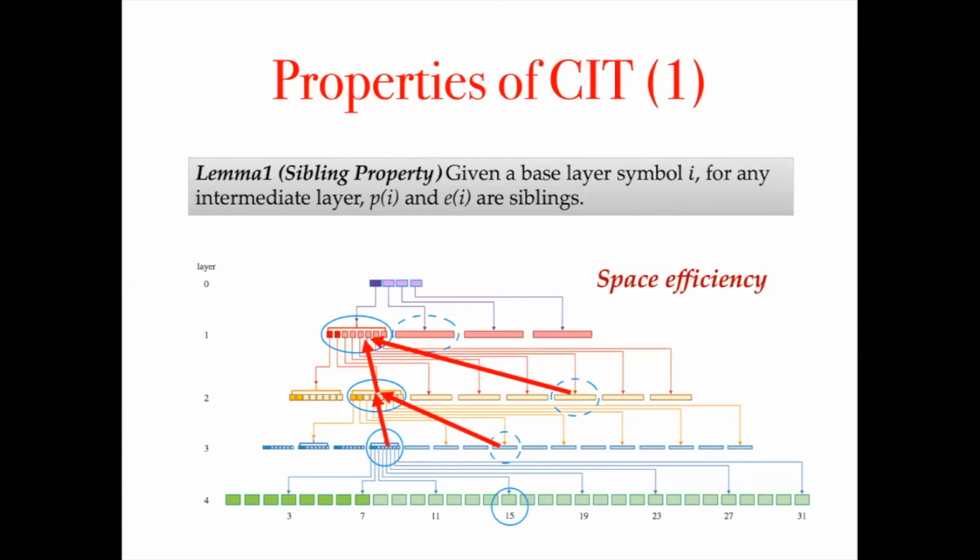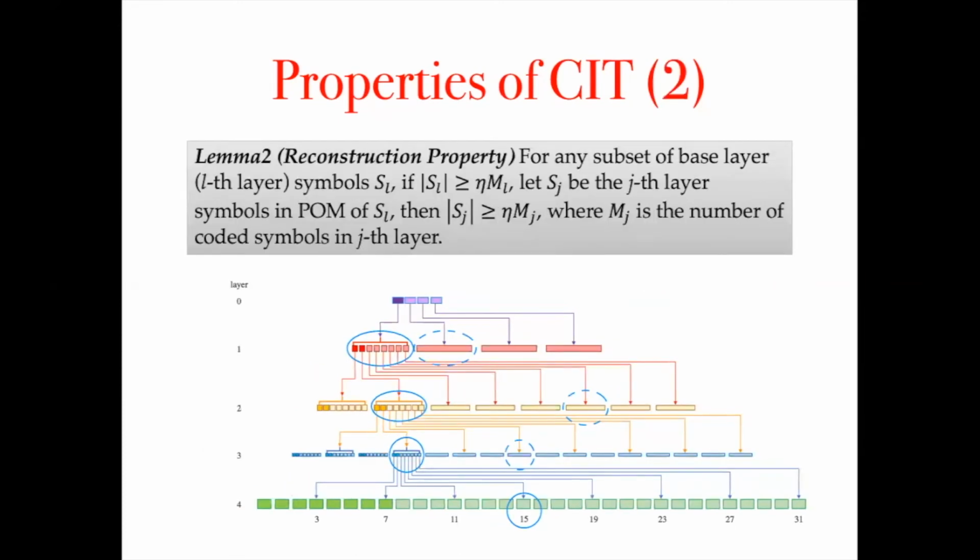The second property of CIT ensures reconstruction. It says that if there is a subset of base layer symbols which are more than some fraction eta, then the POM of those base layer symbols must contain more than eta fraction of symbols as well for all the intermediate layers. This property ensures that if a subset of base layer symbols are enough to reconstruct all data, then the entire tree can be reconstructed.